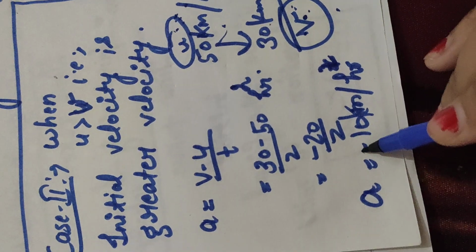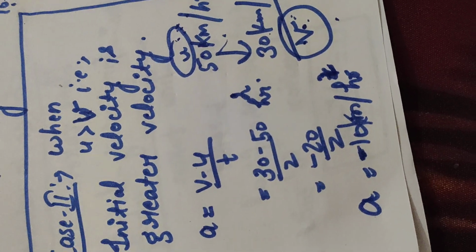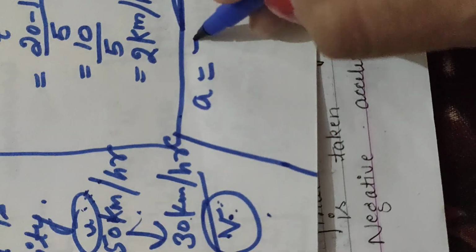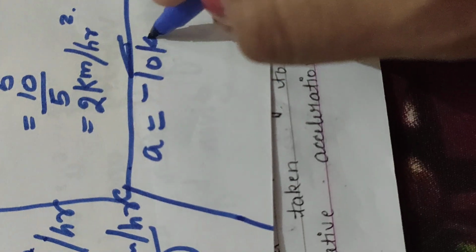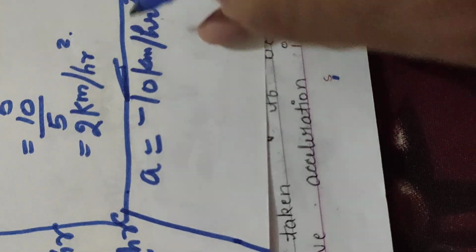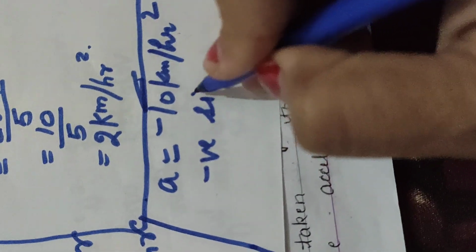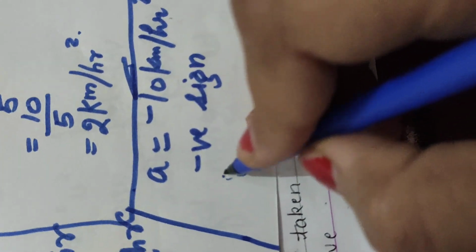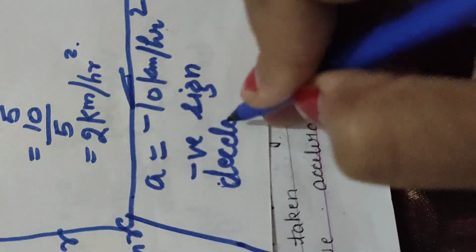Now what is the purpose of putting the minus sign over here? Whatever you have got, your acceleration a is equal to minus 10 kilometer per hour square. This negative sign indicates that the velocity is decreasing, that there is a negative acceleration or deceleration.